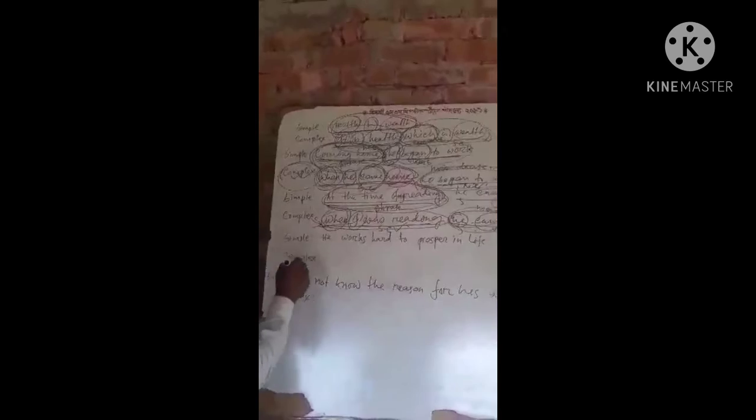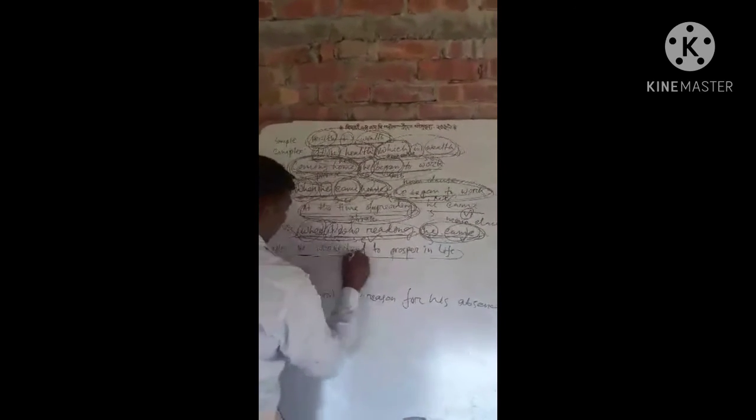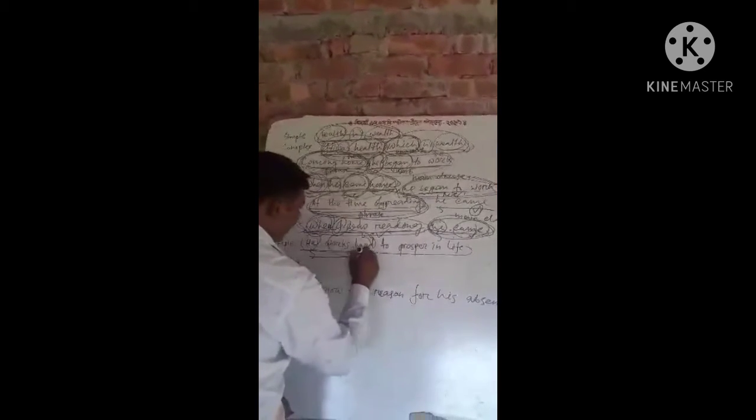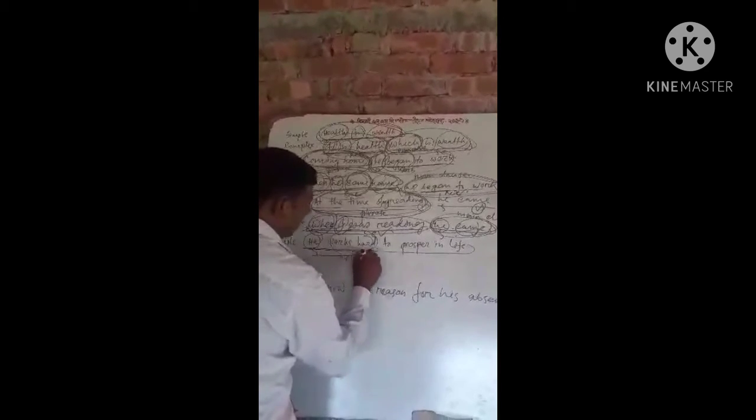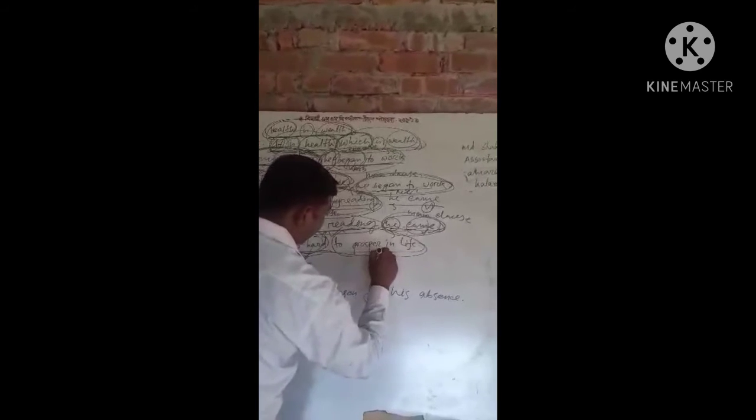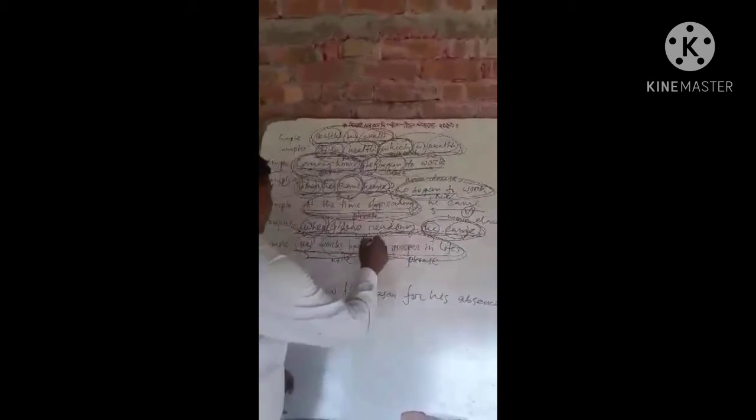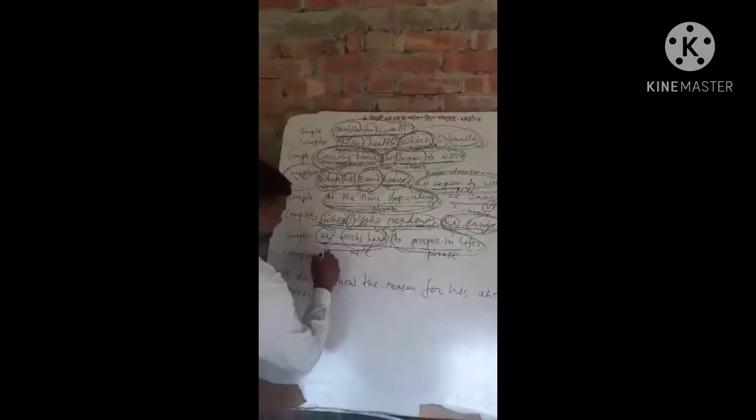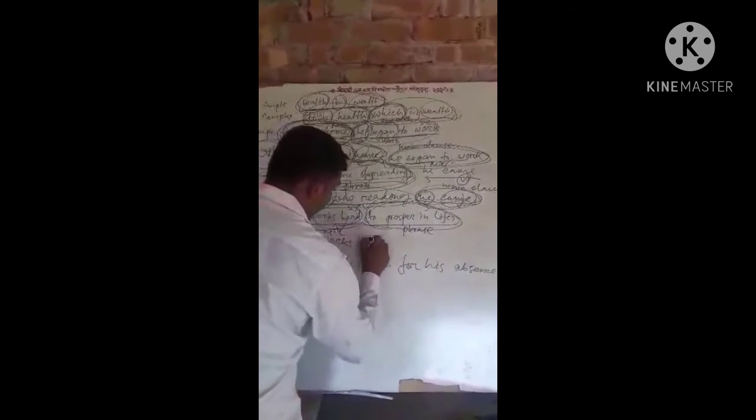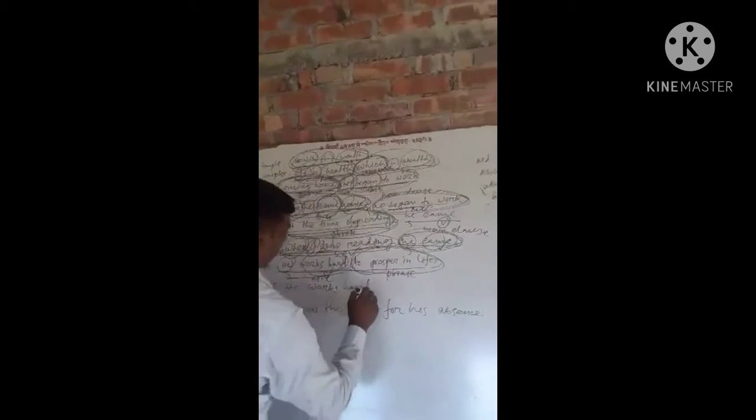Next, another example. He works hard to prosper in life. He works hard: here he is a subject, works hard is a verb. So it's a main clause. To prosper in life is a phrase. Now we will make this part a subordinate clause. So we write down: he works hard